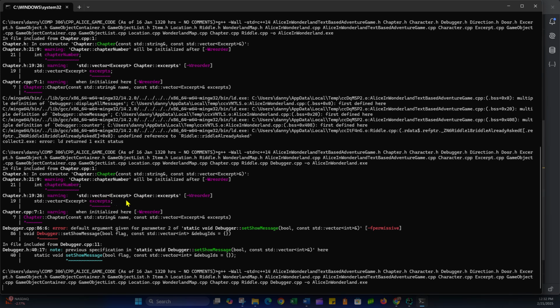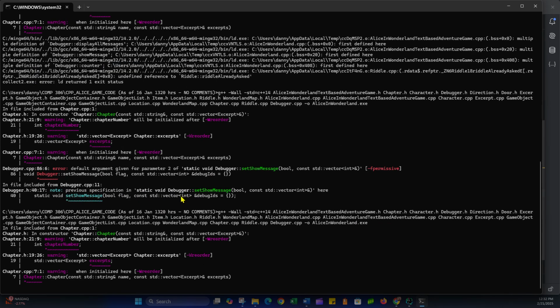Also, I've got a vector of excerpt objects, chapter.excerpts. Excerpt objects, warning, when initialized here.